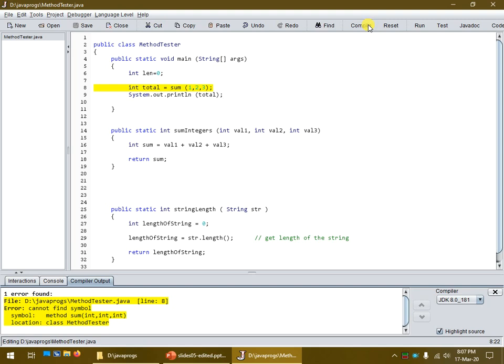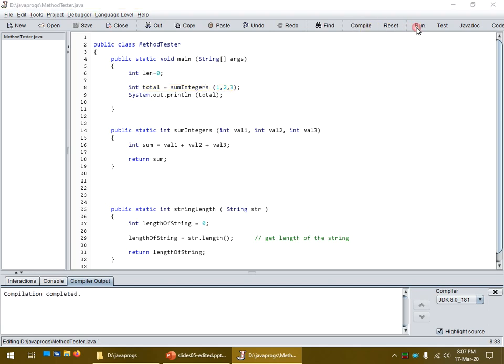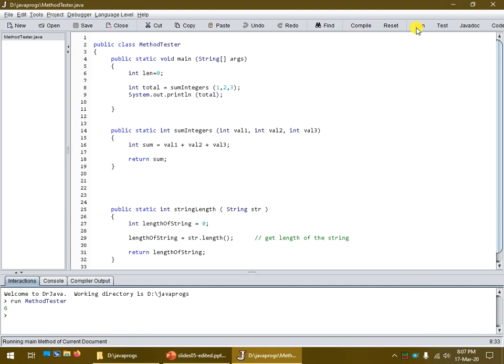The name of the method is called sumIntegers. And now we will run it. Excellent, so we got the value of 6. So sumIntegers itself takes in three values, 1, 2, and 3, which become val1, val2, and val3. We add those three together, and then we return that value.